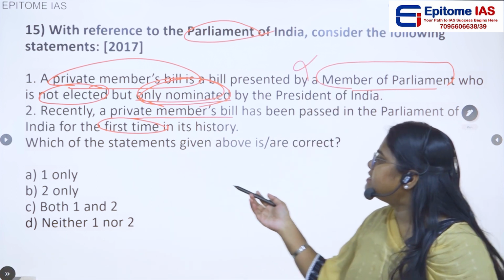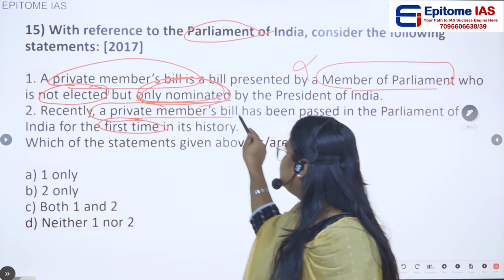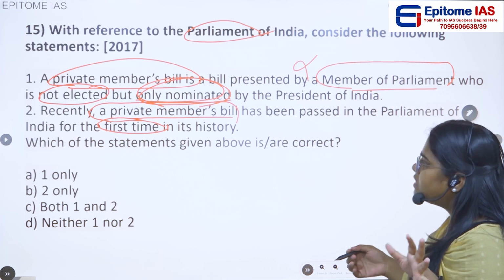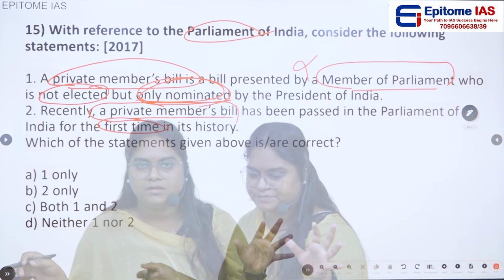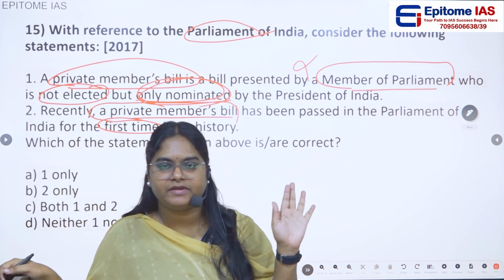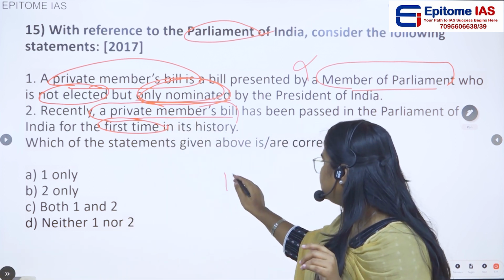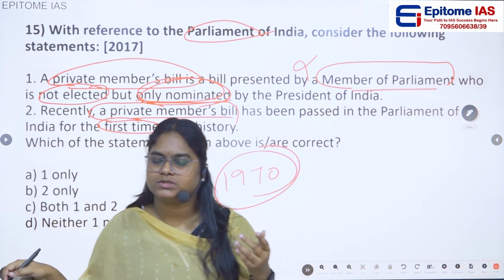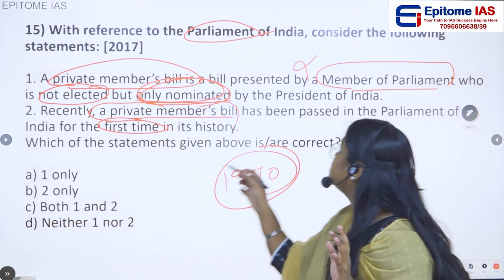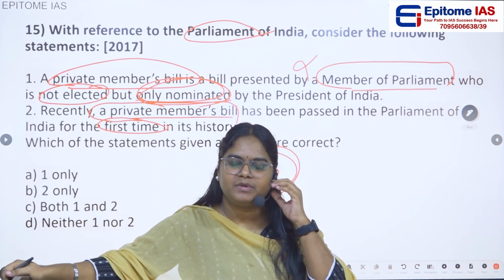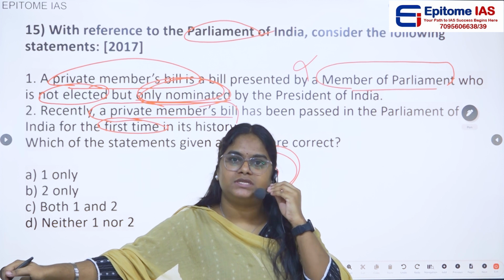Then the second statement: recently a private member's bill has been passed in the parliament of India for the first time in its history. The last private member's bill was passed in 1970, so recently a private member's bill was not passed. At least this question was asked in 2017, and before that no private member's bill had been passed recently.